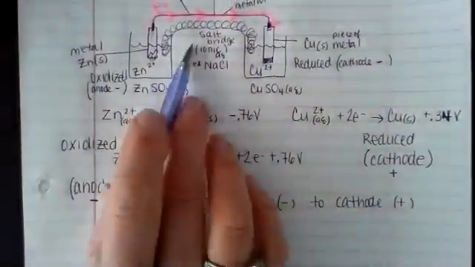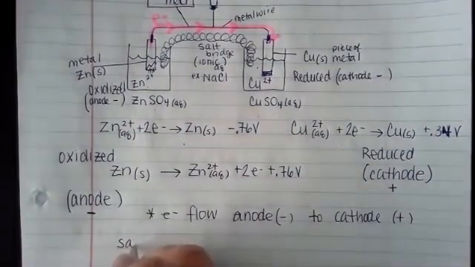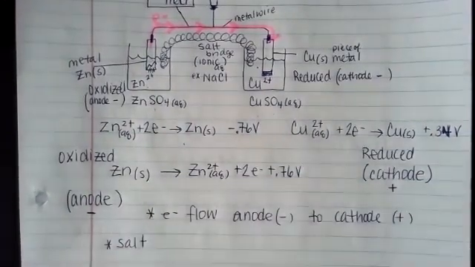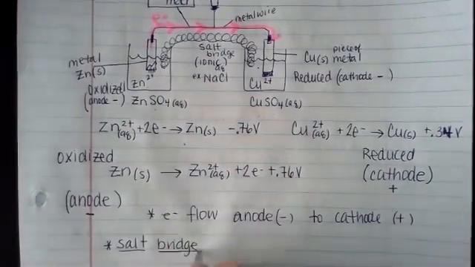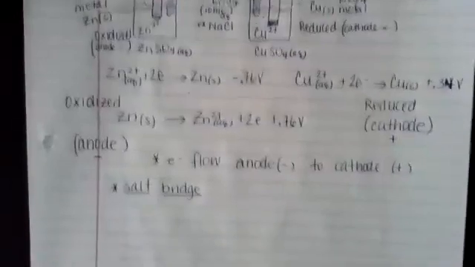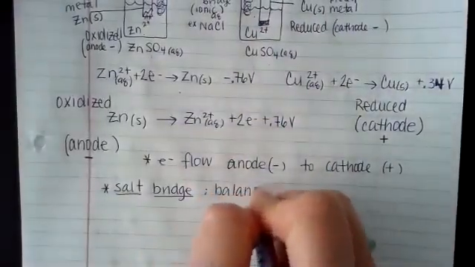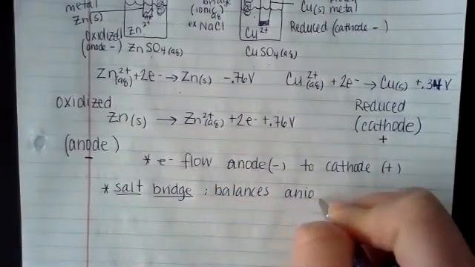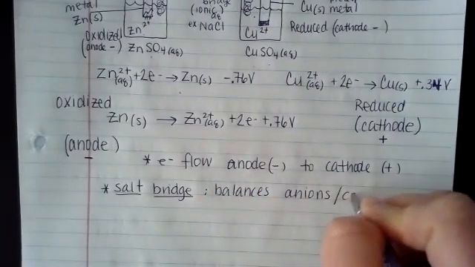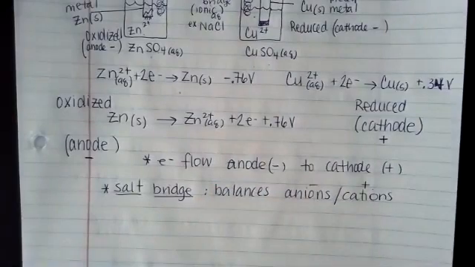All right, so again, I wrote salt bridge, but I didn't talk about what it is. And Pauline, I'll get right back to you in just a minute. So the salt bridge, let me just label what the salt bridge is. Why we have it, I'm going to be very basic on this description, is that it balances the anions and cations. It balances your negative and positive.